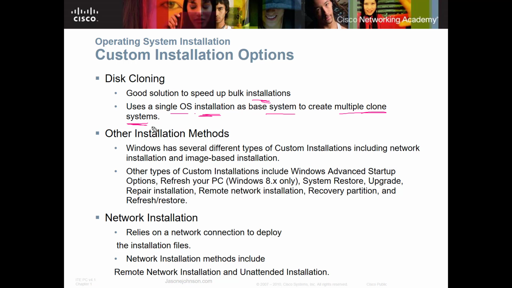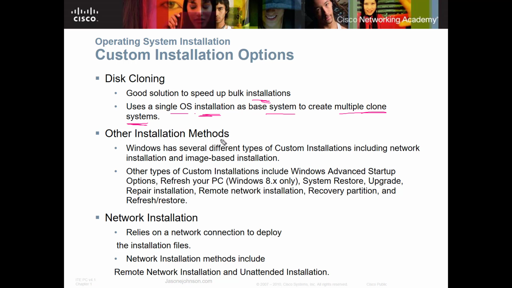And then after you put that clone in, let's say you've got drive A with the operating system, you make a clone of that. And then on clone B, you go in and change your information to make sure that it's verified, that it's got a different code on there to be able to verify that it's a genuine purchase.